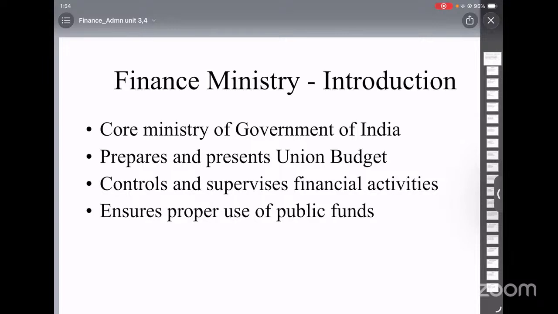And exceptional grants are a bit different. They are given for special purposes that are not part of regular budget. In both the cases, the money can initially be taken from Contingency Fund of India and later it must be approved by the Parliament. So that is all about enactment of budget. Now let's look into execution of budget.